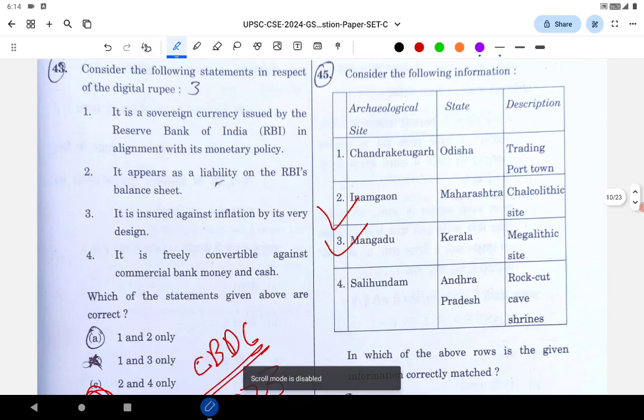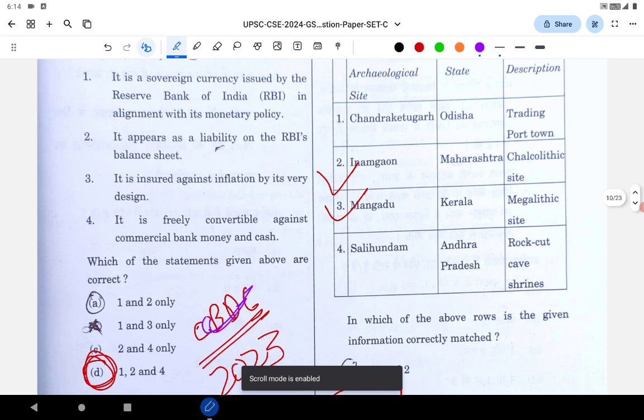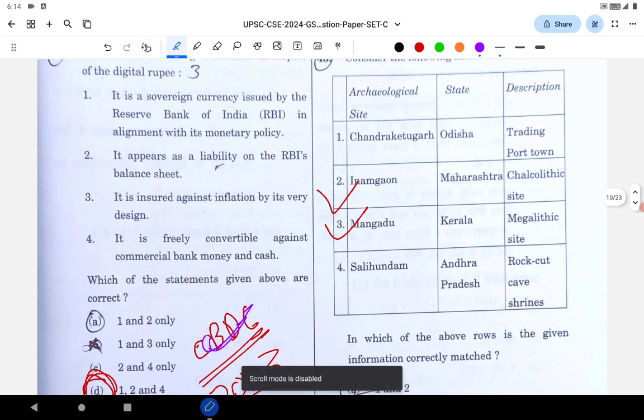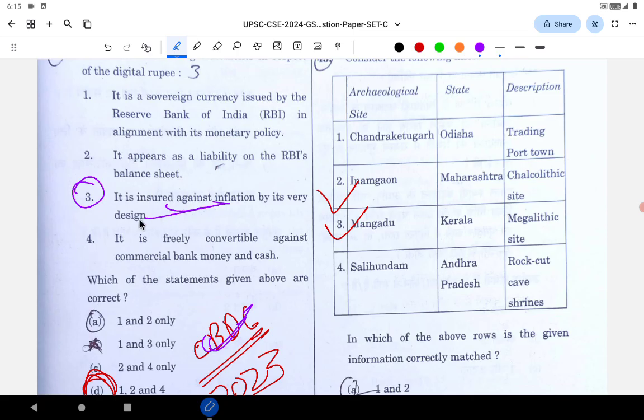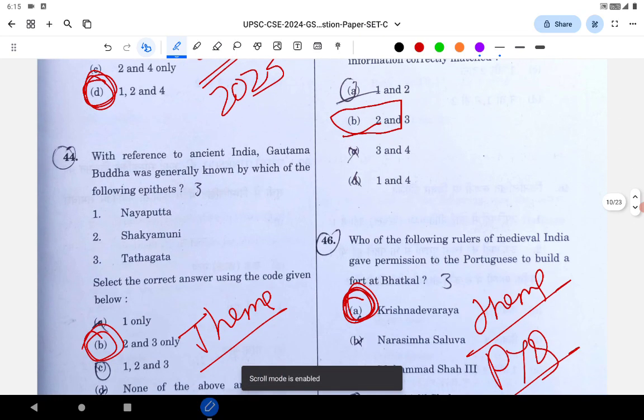Digital rupee. In the 2023 prelims itself, they have asked on the central bank digital currency. This question is on that. The correct answer is 1, 2 and 4. What is central bank digital currency? It's a digital form of the rupee. Is a rupee insured against inflation? No. Same way, central bank digital currency is also not insured against inflation. It's a very basic awareness, and it's a repeated question from 2023, a very important contemporary current affairs topic. So easy question. Let's go to the next question.